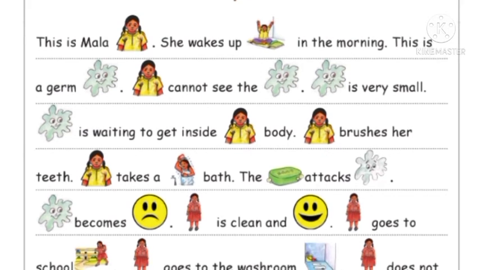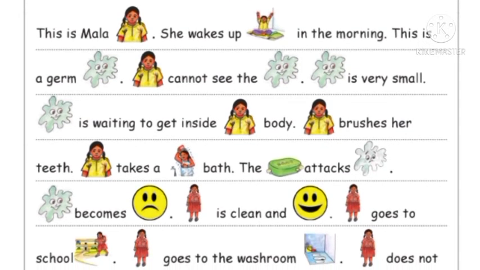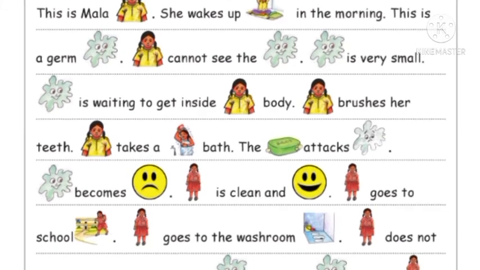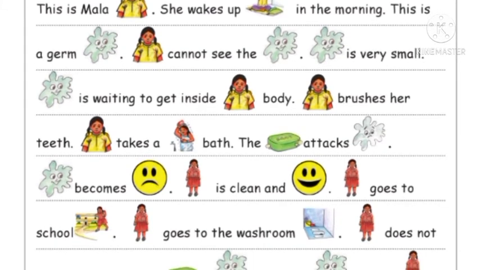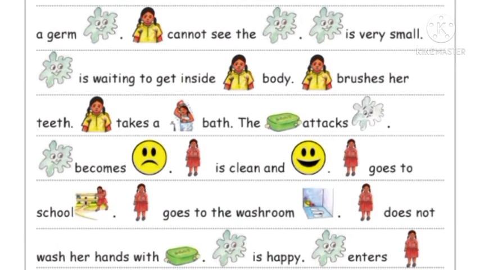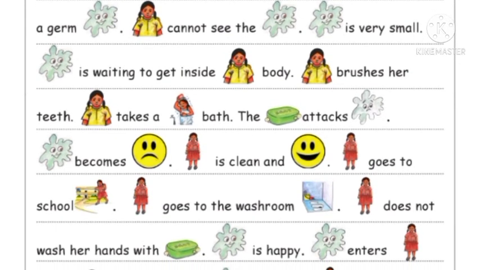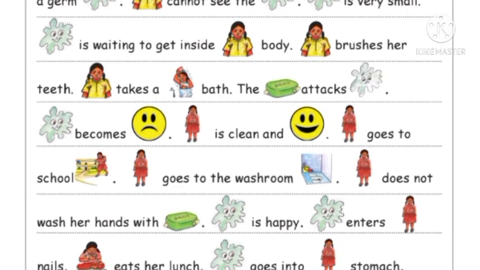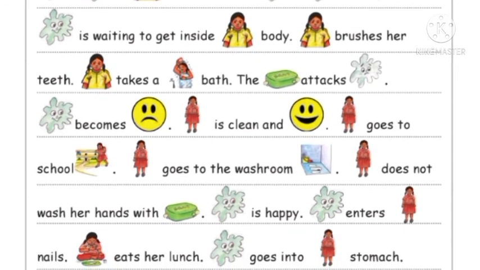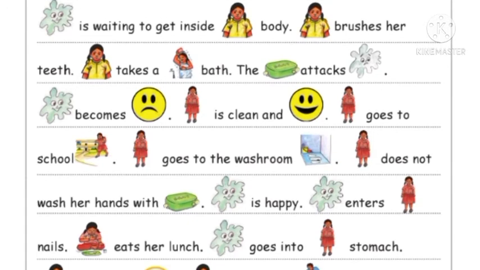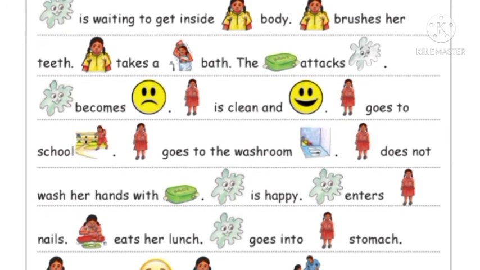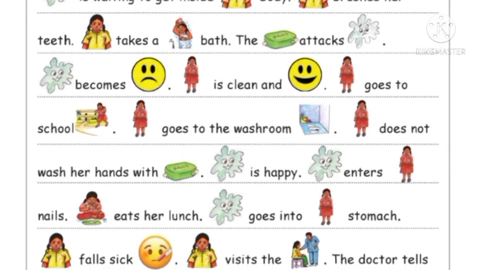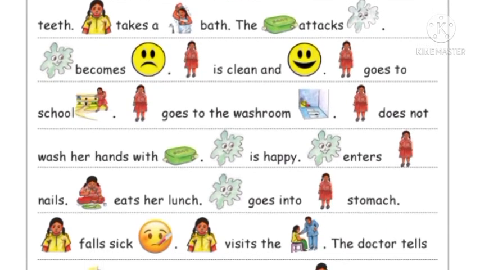Story time. See here, she is Mala. She wakes up early in the morning. This is a germ. Mala cannot see the germ. Germ is very small. Germ is waiting to get inside the body. Mala brushes her teeth, takes a bath. The soap attacks the germs. Germs become sad. Mala is clean and happy.